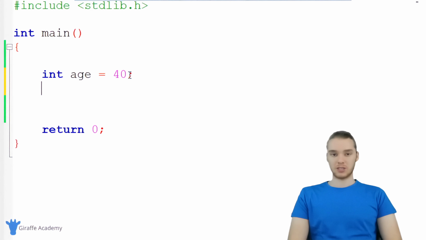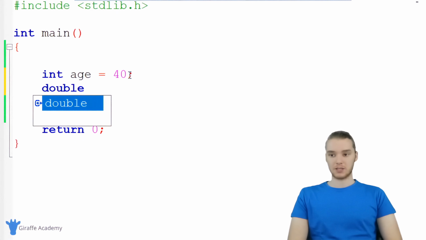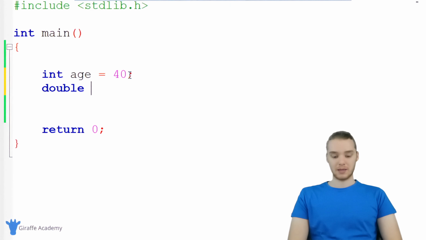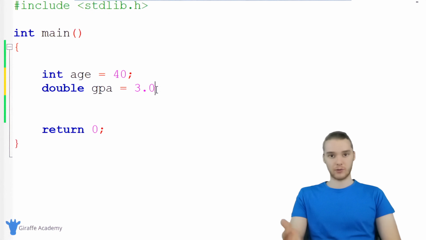I'm not going to get too much into the difference between the two of them, but as a beginner to C, for the most part, you're just going to want to use a double. So I'm just going to type out double, and this could be like someone's GPA, for example, might be like a 3.7 or whatever. So, you can use the double to represent decimal numbers. It's also important to note that I could also represent like the number 3. So I could just say like 3.0, and that's going to be a decimal. Or I could say 40.0.